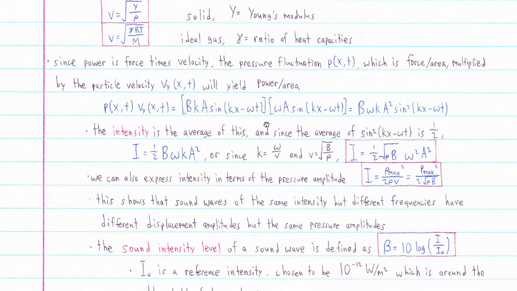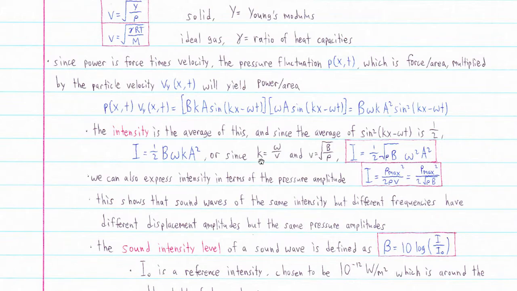And so this is what these two equations multiplied give. And then remember, for the intensity, we have the average power over the area. So the average of this sine component is 1/2. So we get that the intensity is this expression.